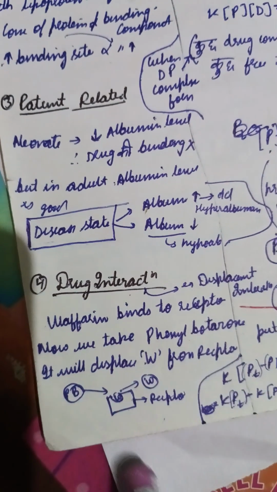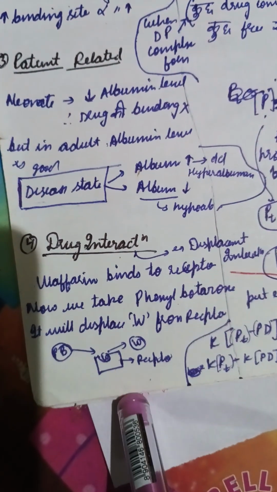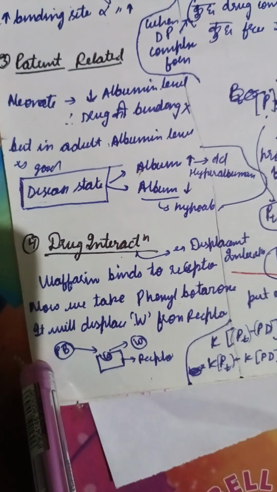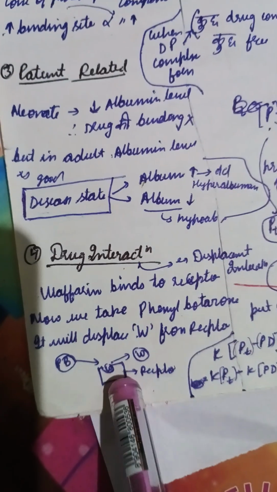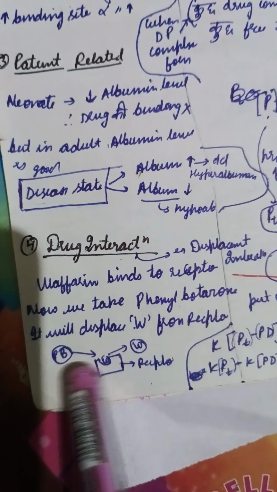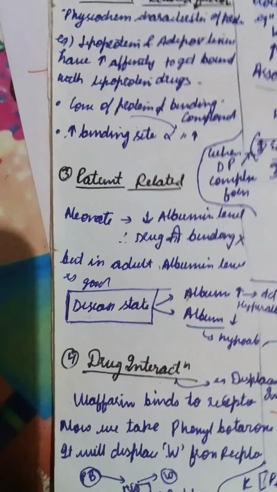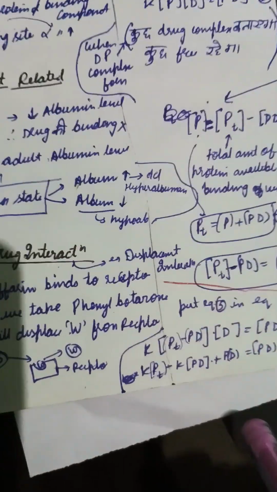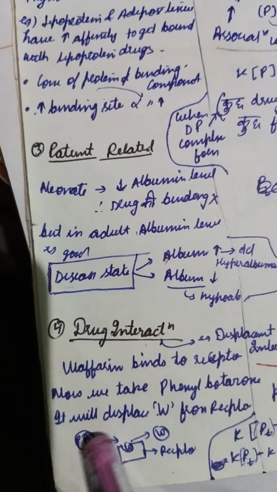Now we'll study drug interaction. In this there is replacement of the drug. For example, warfarin binds to the receptor, now the patient takes phenylbutazone, and it will replace the warfarin from the receptor, right? This is the binding site of warfarin, but phenylbutazone came here and replaced the warfarin. So the warfarin is released, and it is called the displaced drug, and the phenylbutazone, which has replaced the warfarin, is called the displacer.